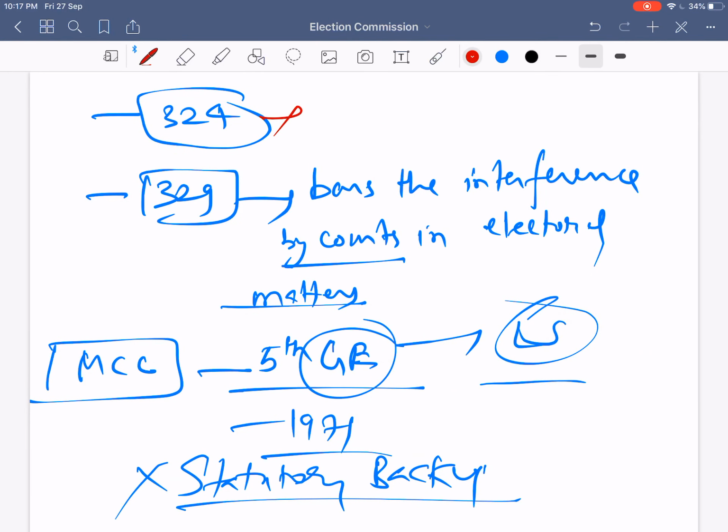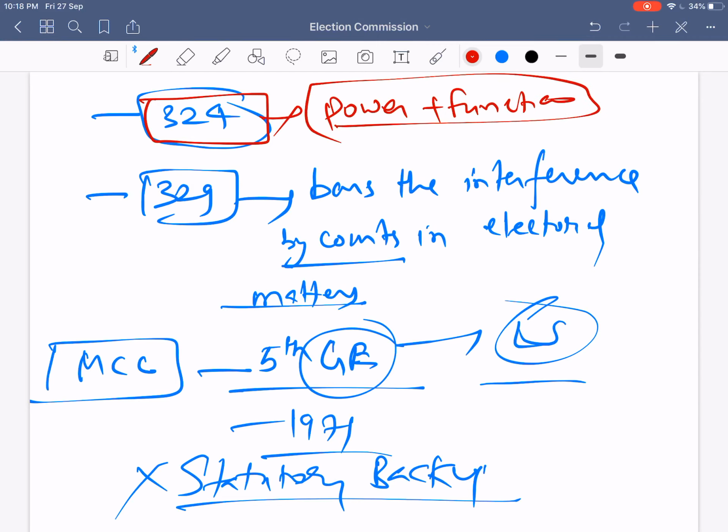Another important article is Article 324. This article talks about the powers and functions of the Election Commission of India, superintendence of the elections. Most of the powers come to the Election Commission of India through Article 324. It is very rare that the Election Commission invokes this article, but it can invoke Article 324 if electoral malpractices are done in an election. Then with the help of Article 324, the Election Commission used to declare that election invalid.